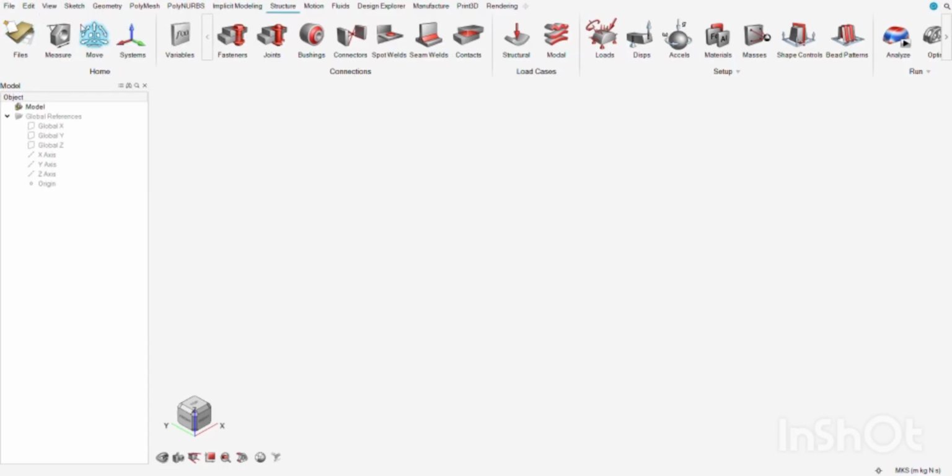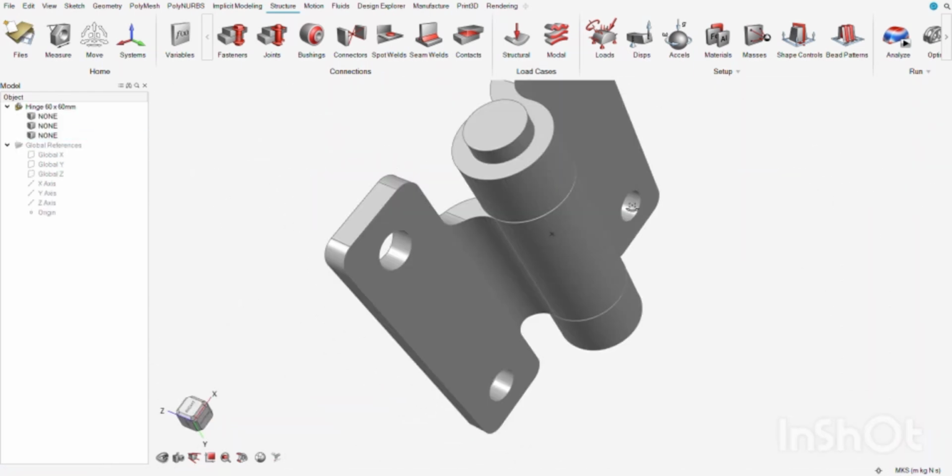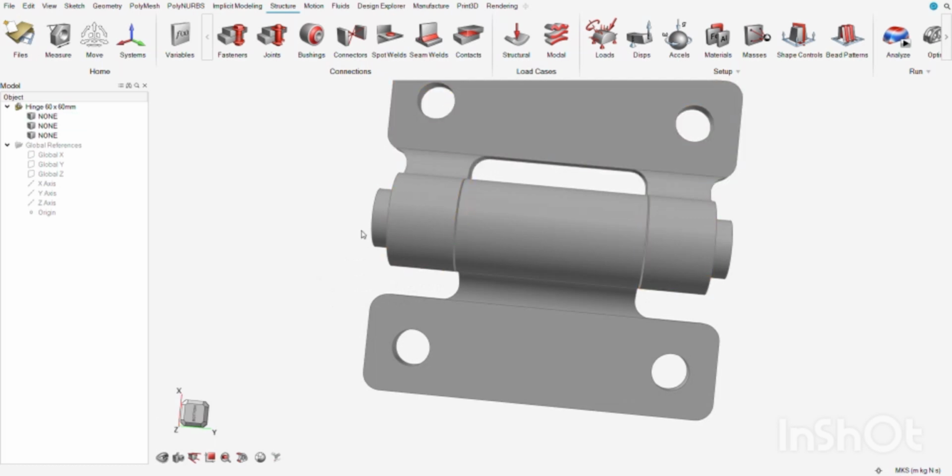Everyone. Today we are going to optimize the CAD model of Hinge. So first of all, we'll go to the file option and here we'll select the import option and we'll import our CAD model. So this is our CAD model of Hinge,